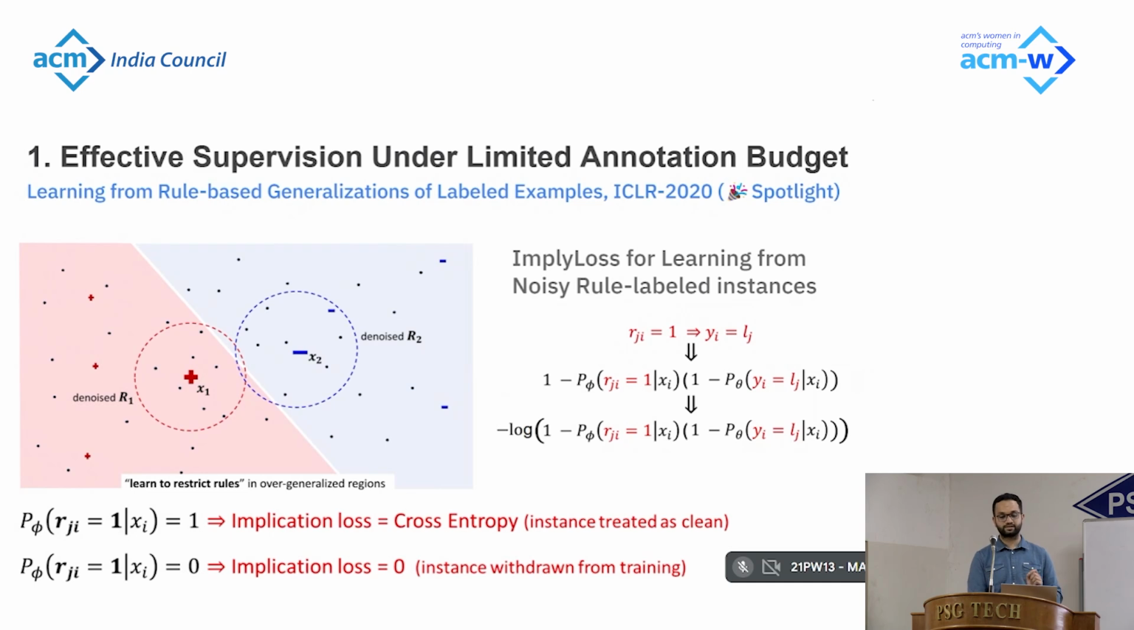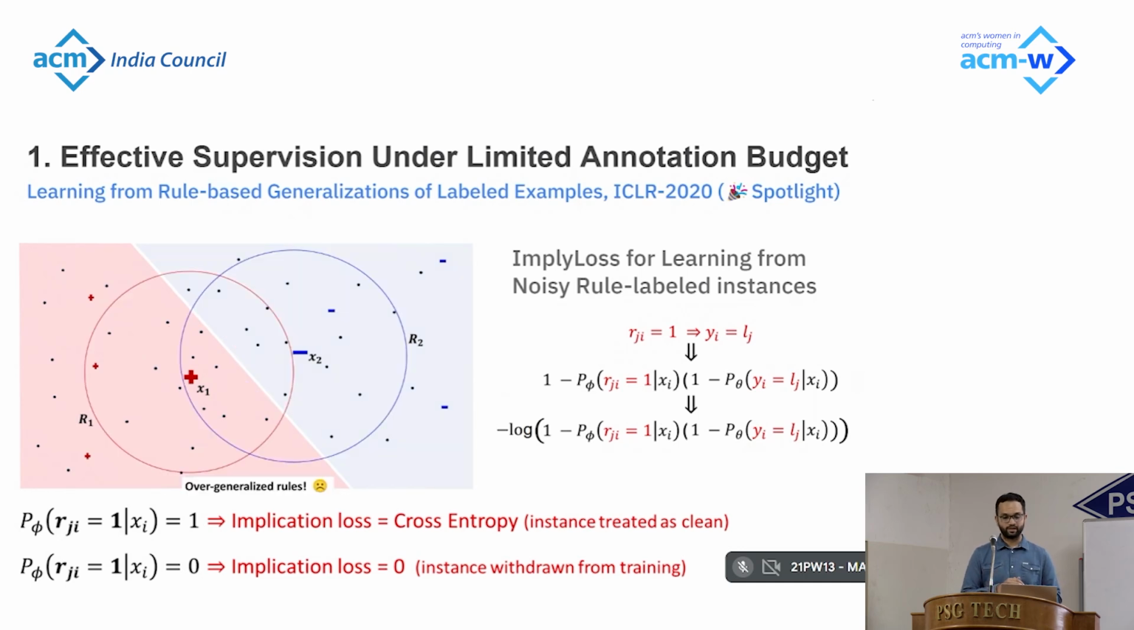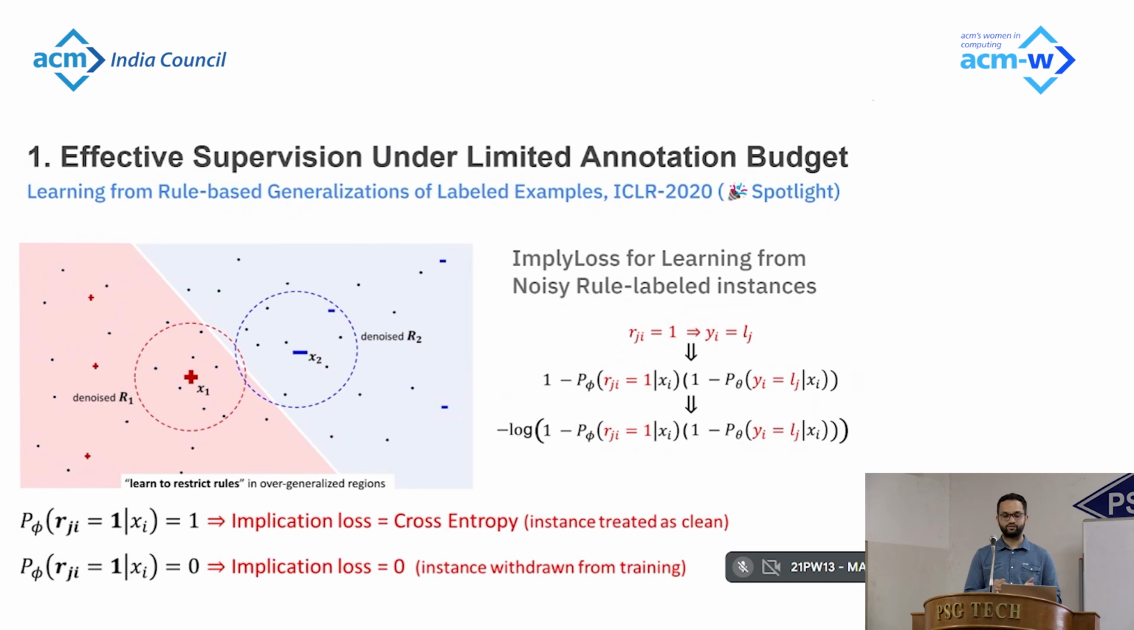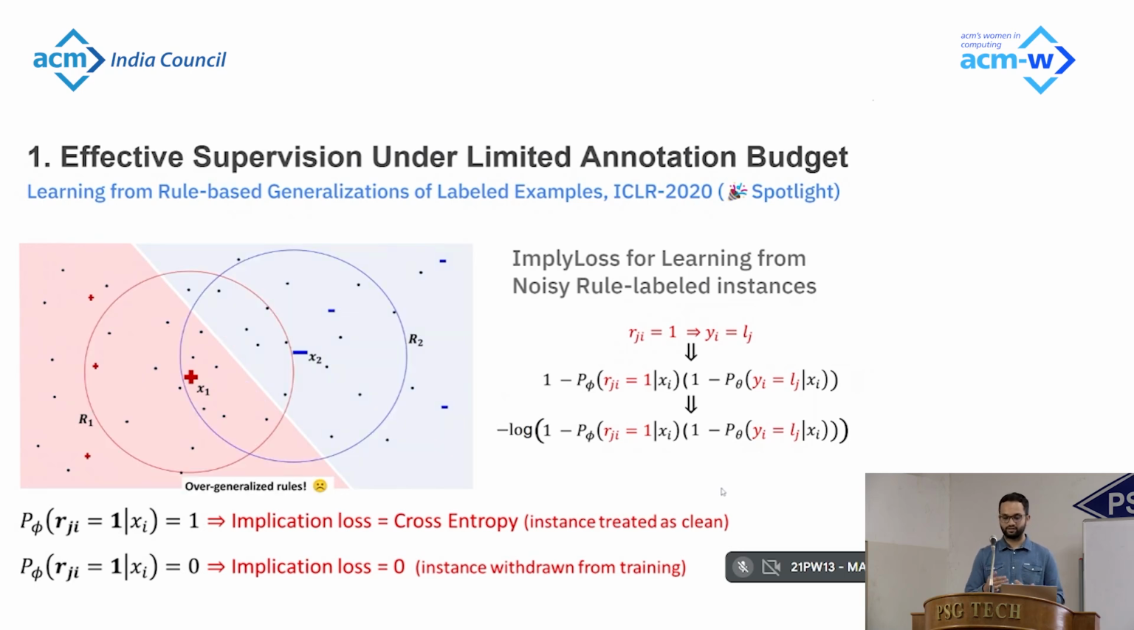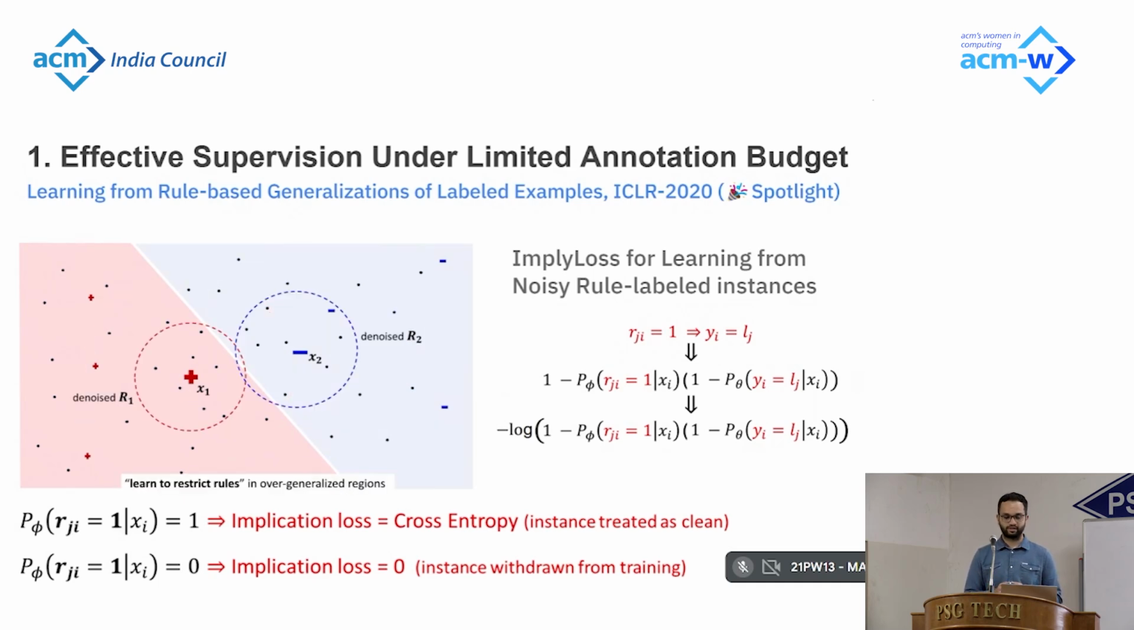So one intuition here is, if the probability of the coverage variable is very high, this implication loss, the negative log likelihood of the constraint, is the same as the cross entropy loss, essentially treating the rule-labeled instance as a clean instance, the correctly labeled instance. And if the probability of r_j is low, which means the network thinks instance j is not correctly labeled, the implication loss is close to zero, essentially withdrawing the instance from training. And in this way, we are able to learn from noisily labeled examples by only focusing on examples that are clean.